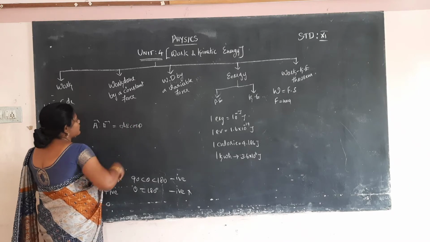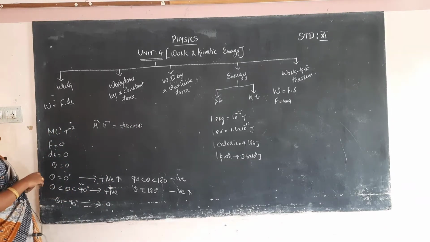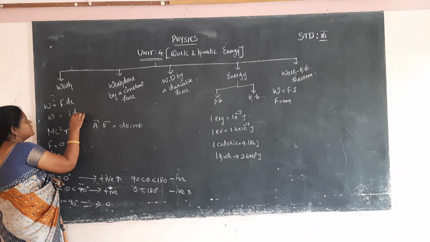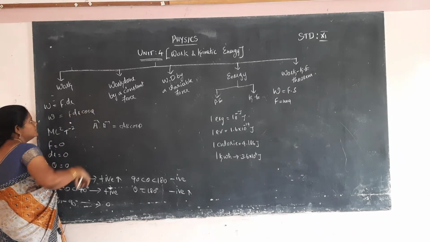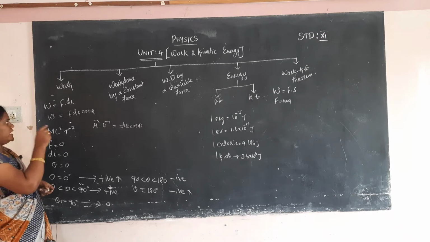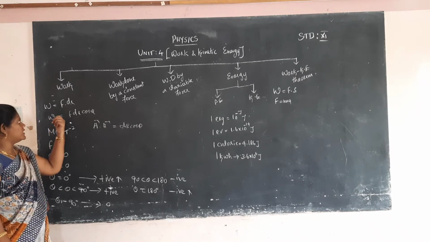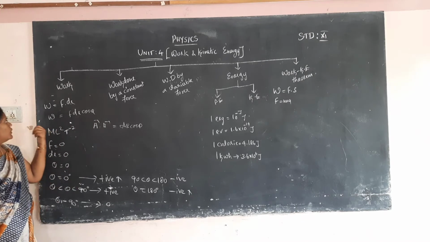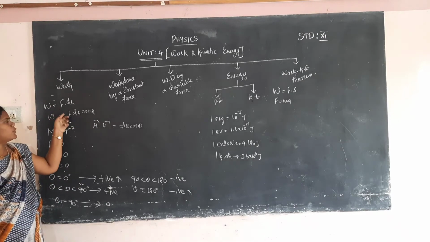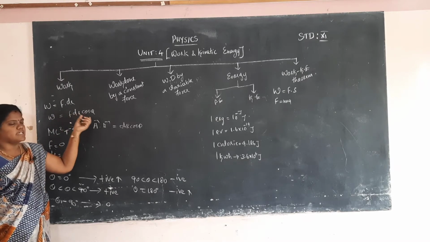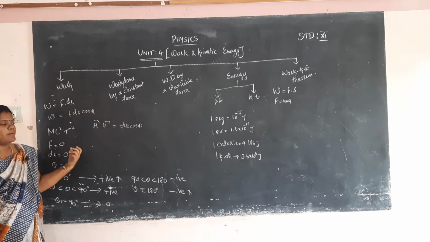This is the scalar product formula. So W = F · dr = F dr cos θ. This is the work done.